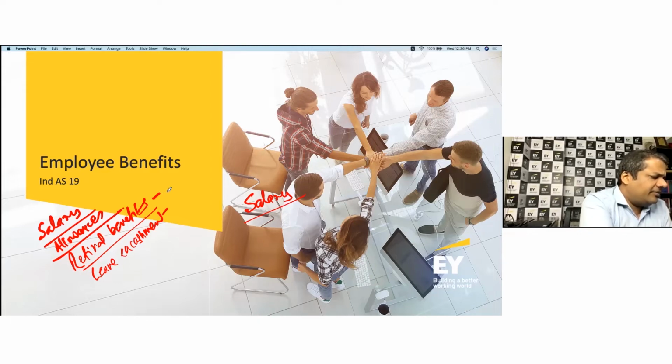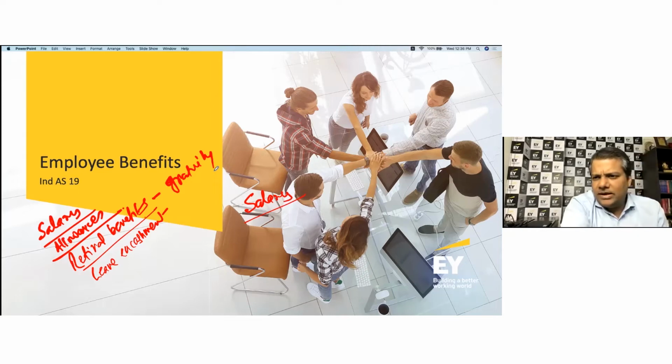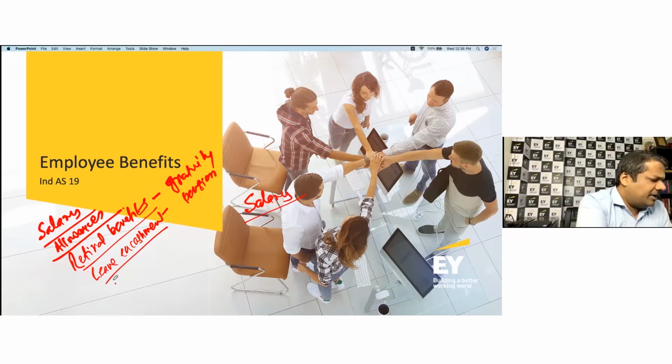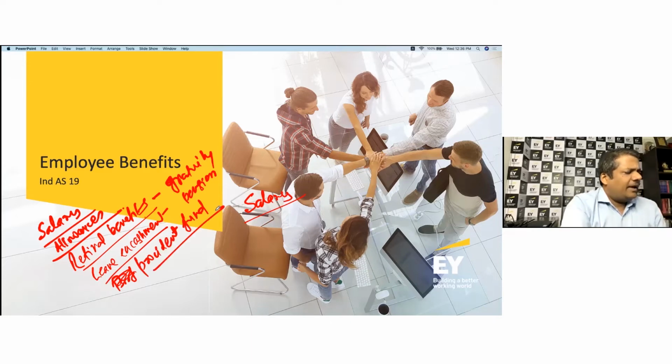When we think about retiral benefits in India, it is largely gratuity that we deal with. In government organizations, of course, we also have pension, but in corporate organizations, largely we only have gratuity, which is a form of benefit. Then we also have something called Provident Fund to deal with. And then there could be many other types of benefits, like termination payments. If you are getting laid off, then the company has to make certain payments.